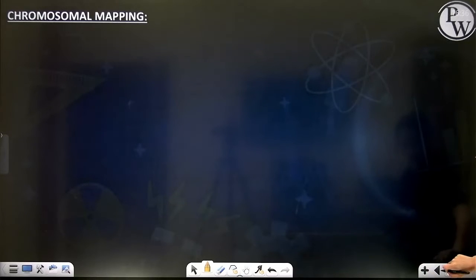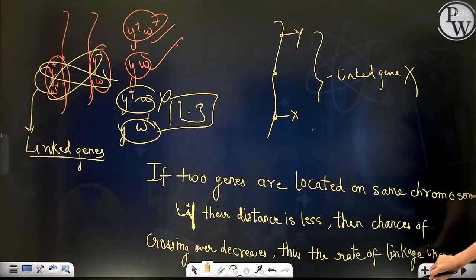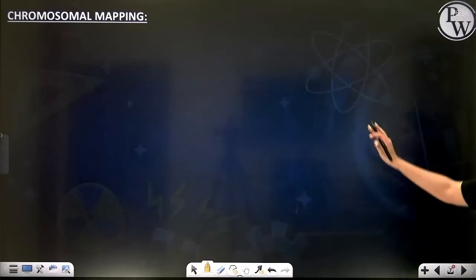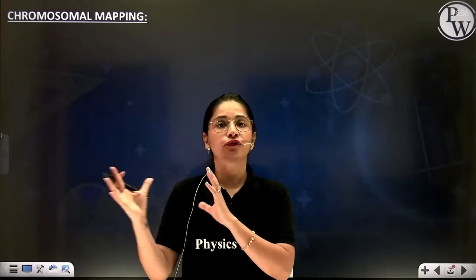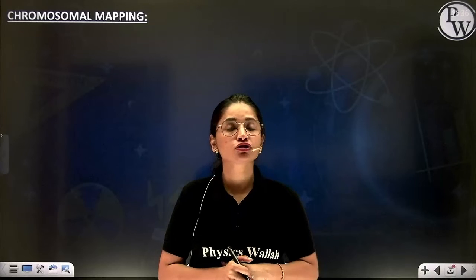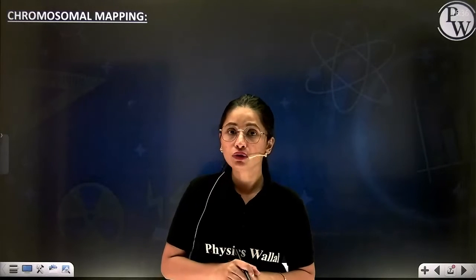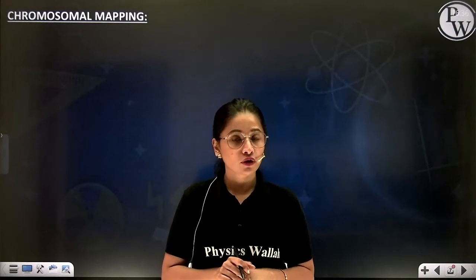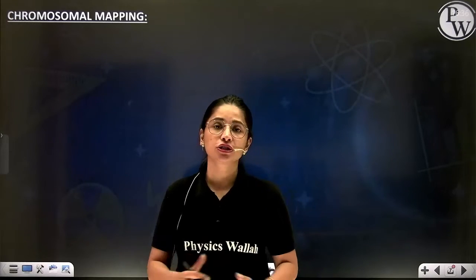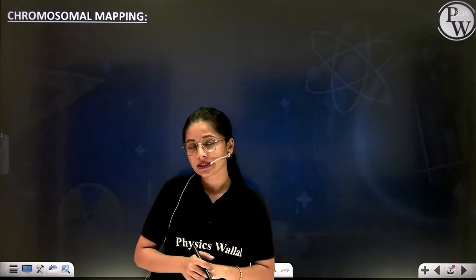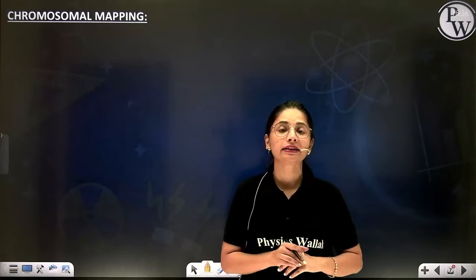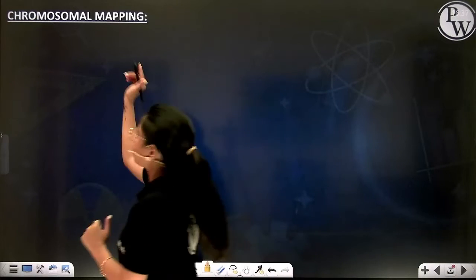Now, let me just add one more page. On this basis only, a student of Morgan, Alfred Sturtevant, tried to locate genes on the chromosome. He tried to map the genes on the chromosome because it is said that genes are located linearly on the chromosome.